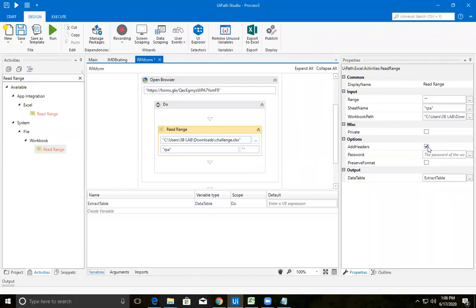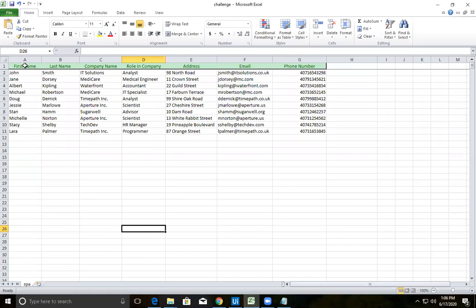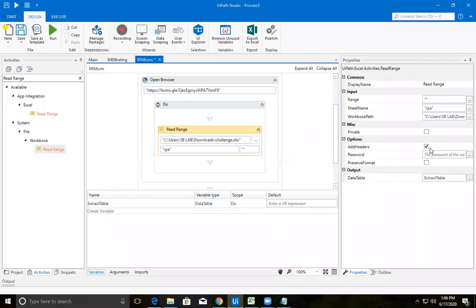If it is under the tick mark, if you observe the Excel, first name, last name, company name are not needed to be inserted in your Google form, right? You need to insert only John Smith, IT Solutions, like this. You need to only insert Jane. That means you need to start copying from John, not from first name. In order to have that flexibility, UiPath by default provided a check mark here.